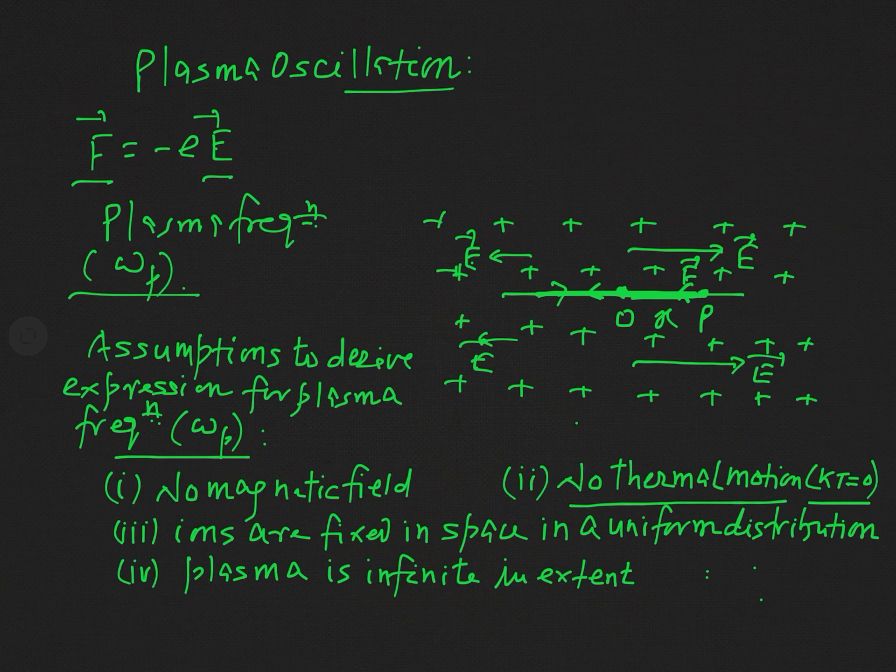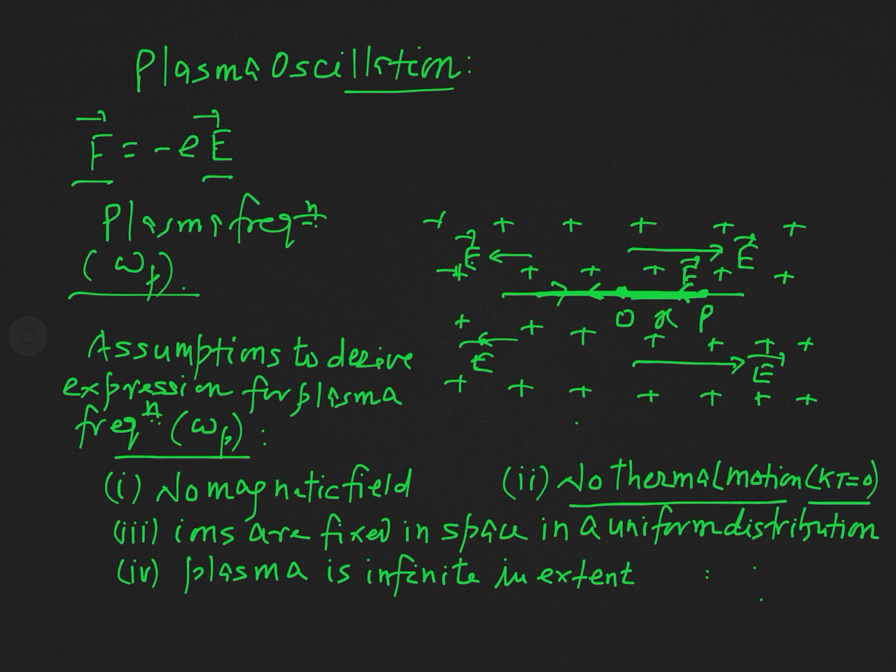It means we consider that the temperature is at absolute 0, and at absolute 0, in accordance with the kinetic theory of gases, there is no thermal motion, because all the velocities or speeds defined for the molecules of a gas are proportional to the square root of T. So when T is 0, there is no thermal motion. If you define RMS speed, that will be 0. If you define most probable speed, that will be 0. If you define the average or mean speed, that will also be 0. So plasma particles are considered motionless in this calculation.